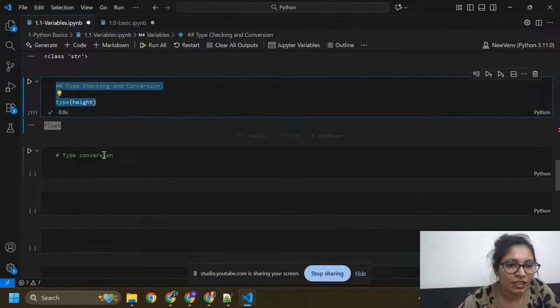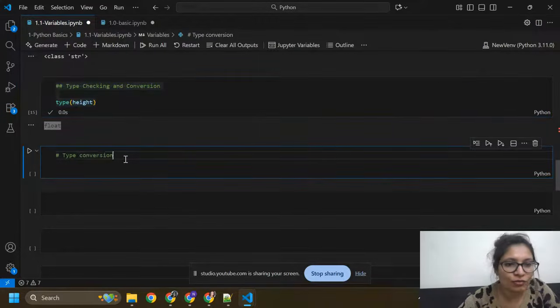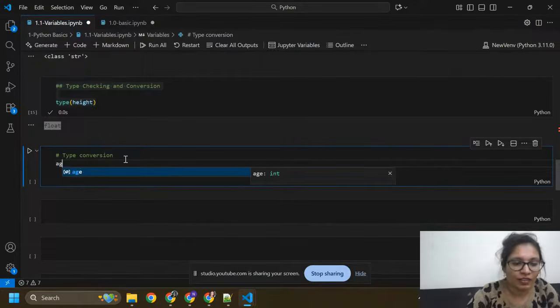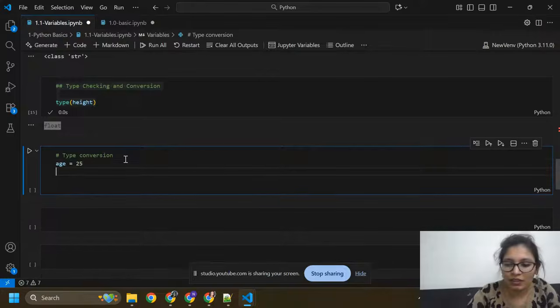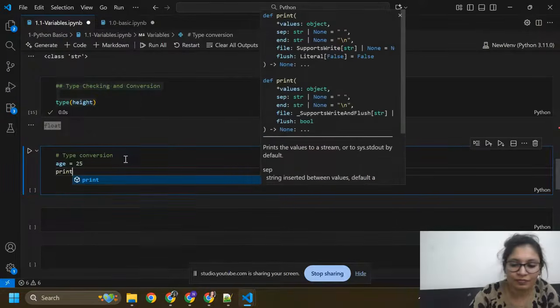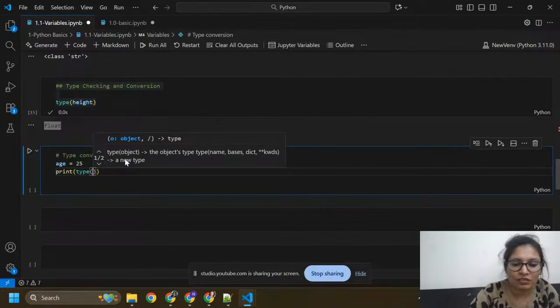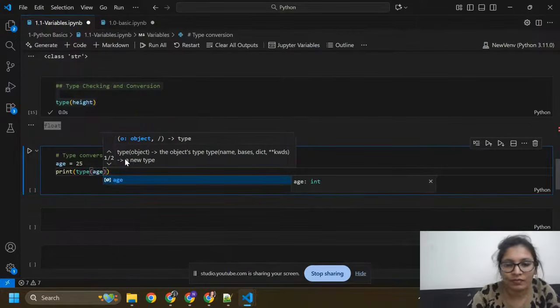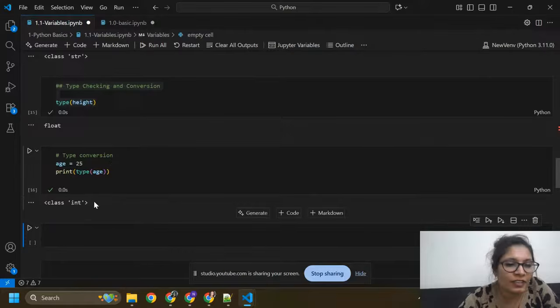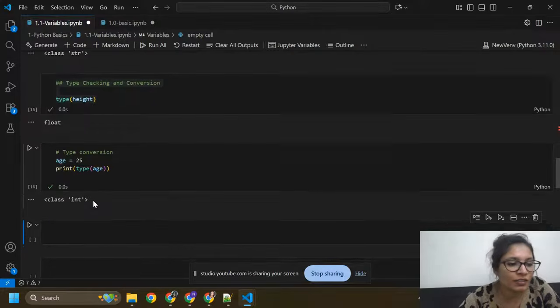Now I'm going to take age equals to 25 and print its type. Age is an integer, that's why it is printing integer.